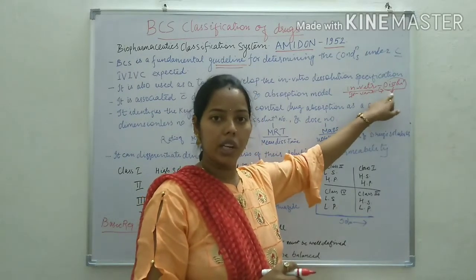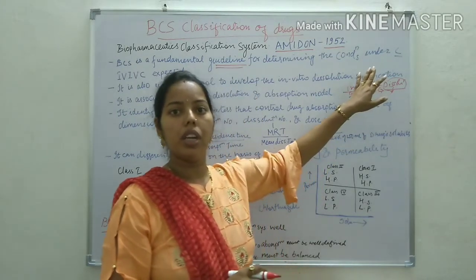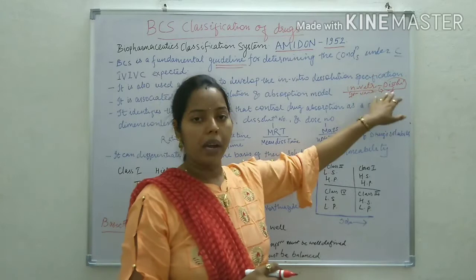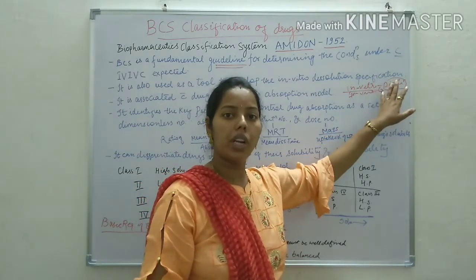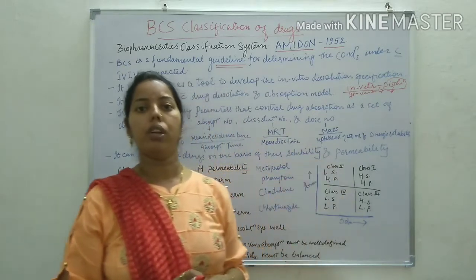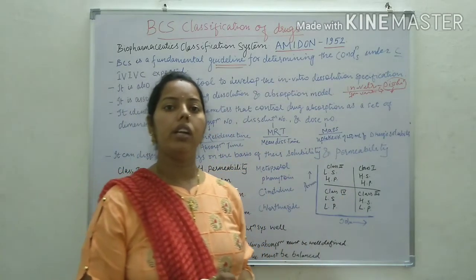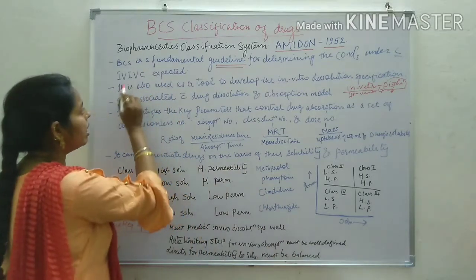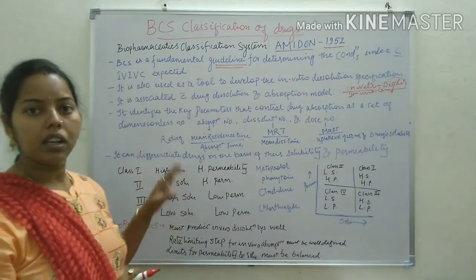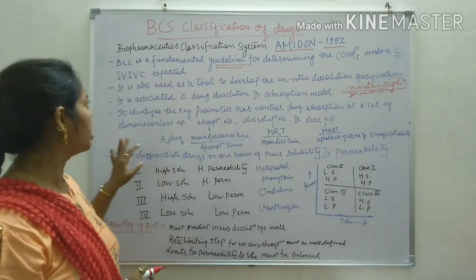So there is a relation between the in vitro and in vivo parameters. So we have to set this correlation between the parameters of the in vitro profile and the in vivo results. So this is IVIVC, which is expected through BCS classification.